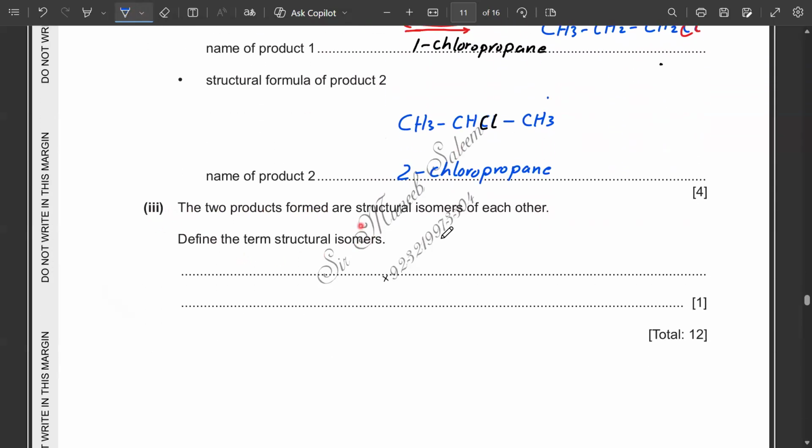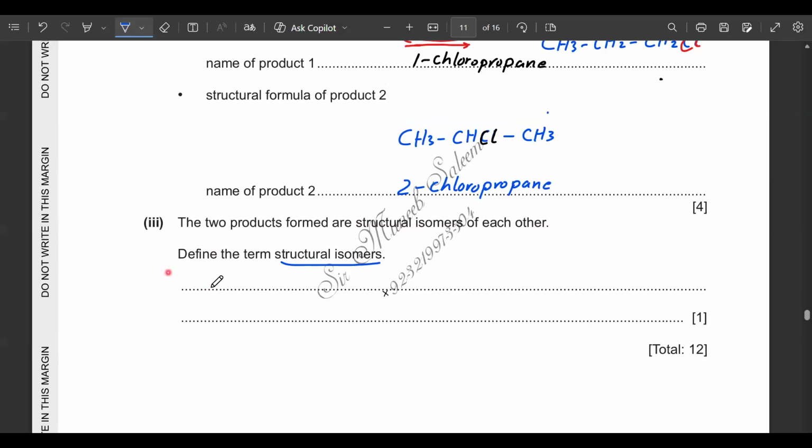Then part 3, the 2 products formed are structural isomers of each other. Define the term structural isomer. So structural isomers are compounds having the same molecular formula but different structure.